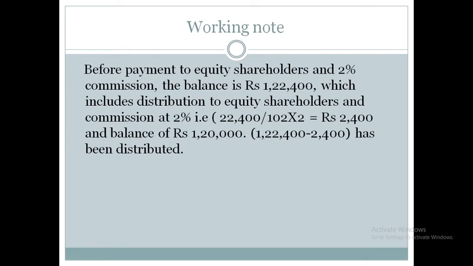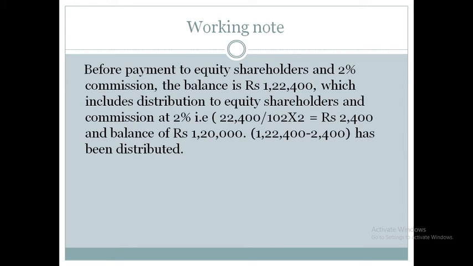After doing all these things, we need to calculate how much balance we have. After paying all this amount, we have a balance of rupees 1,22,400. We have 20,000 equity shares of rupees 10 each, so we would need to pay 2 lakh to the equity shareholders, but right now we have only 1,22,400, out of which we need to pay the commission to the liquidator as well as the amount to the equity shareholders.